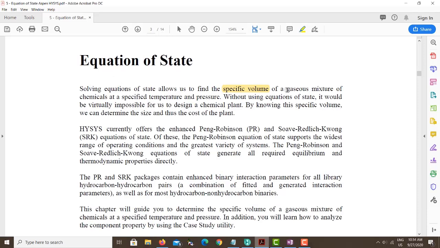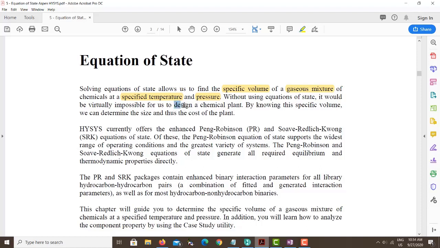Specific volume only comes when you have a gas mixture. So what is the specific volume of the gas mixture at the given temperature and the given pressure? This is what you need to find out. Without using an equation of state, it would be virtually impossible for us to design a chemical plant. This is very, very important.